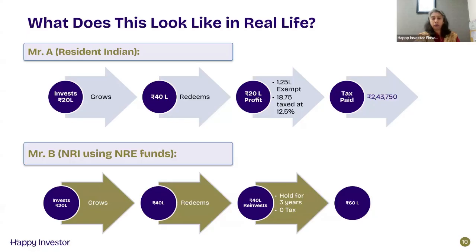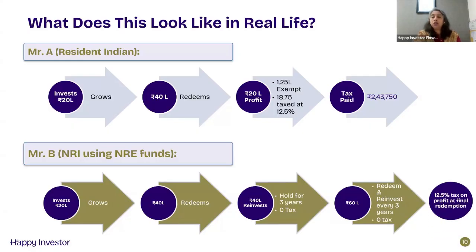It further grows to become 60 lakhs in a different time period. And again, he redeems and reinvests this every 3 years, reinvests and holds it for 3 years and doesn't pay any tax. So the 12.5% tax is still payable only on the final redemption, for whatever is the profit on the reinvested value.